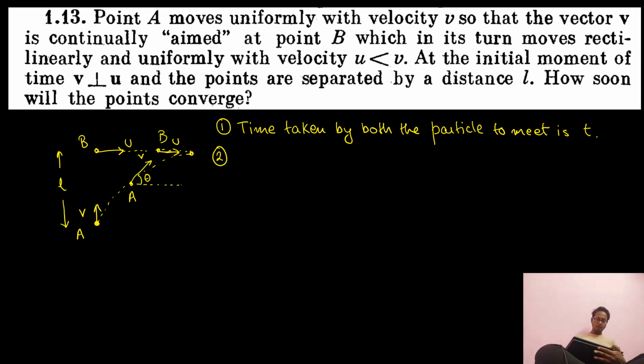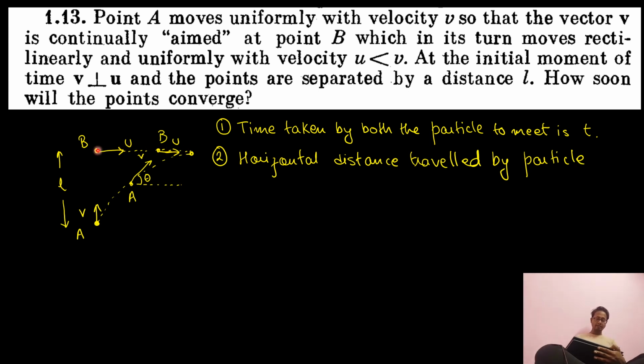So horizontal distance traveled by particle B. What is the horizontal distance traveled by particle B?